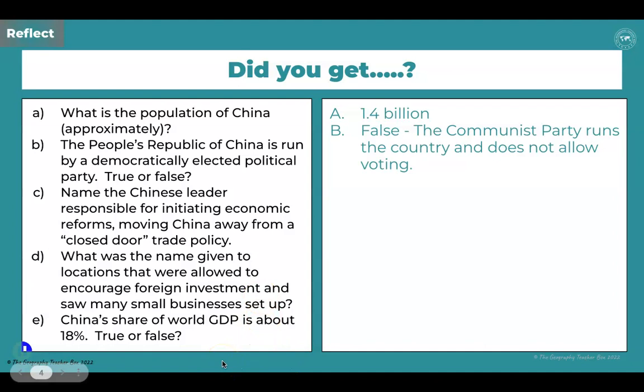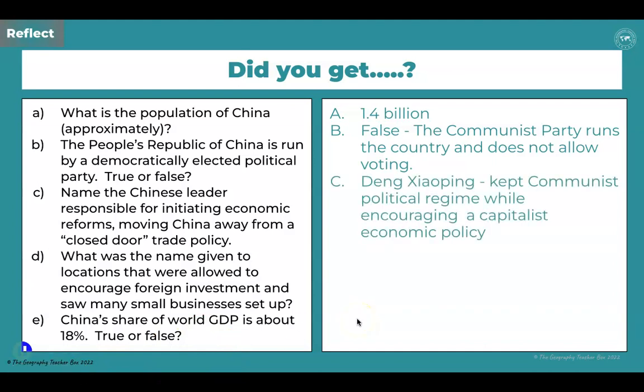C, name the Chinese leader responsible for initiating economic reforms, moving China away from its closed-door trade policy. So if you remember last lesson, we looked a lot at the leader Deng Xiaoping. He very much kept the communist political regime running, but he also encouraged a capitalist economic policy. He opened up China to trade with other countries, and that's when we begin to see China take on the role of the workshop of the world and really did focus on the manufacturing industries.